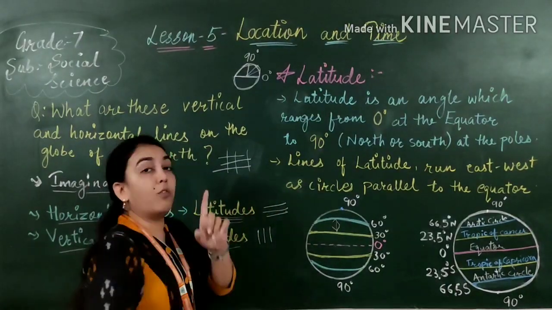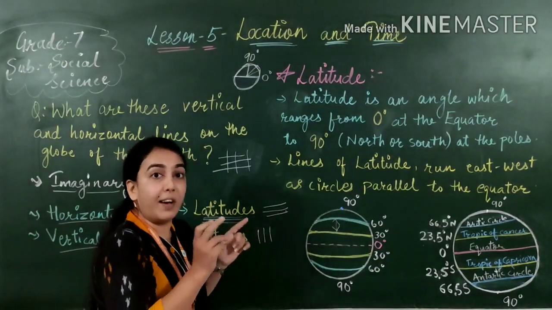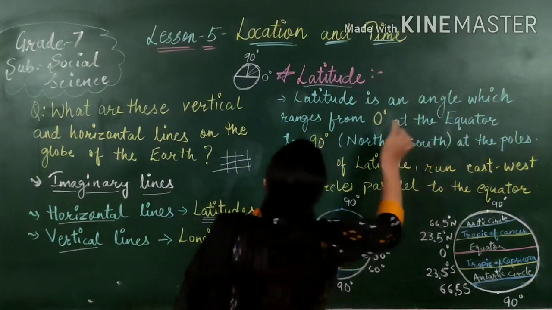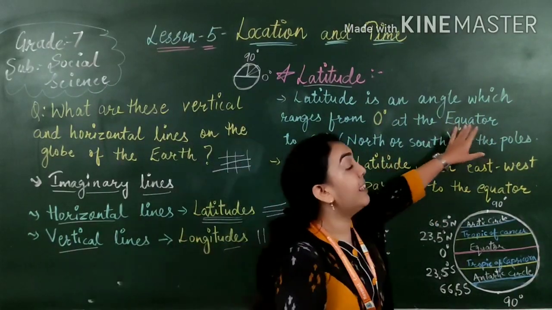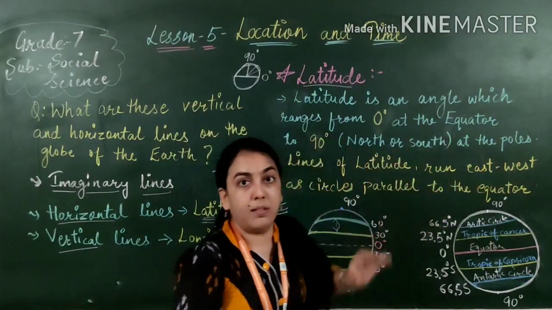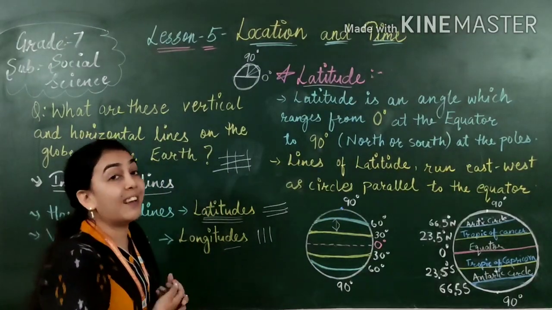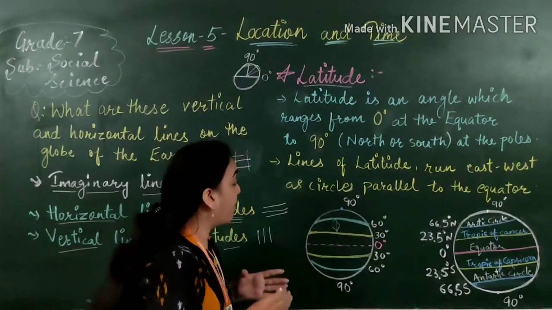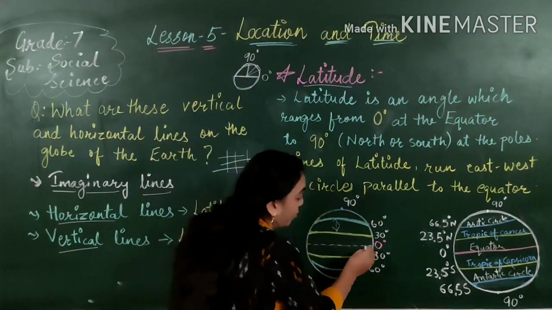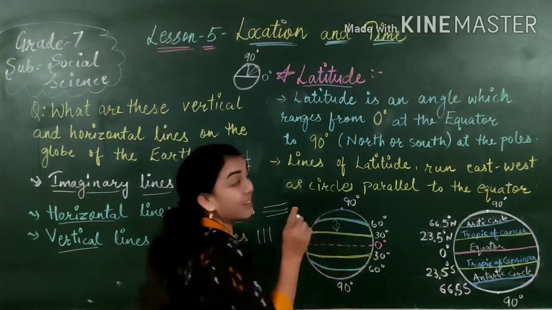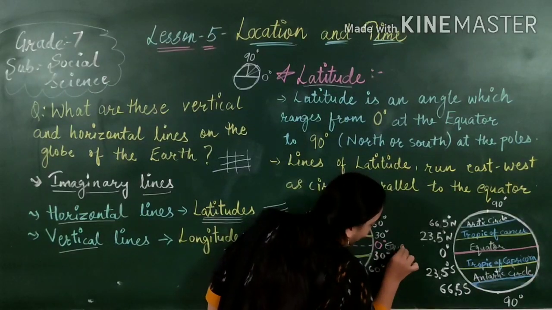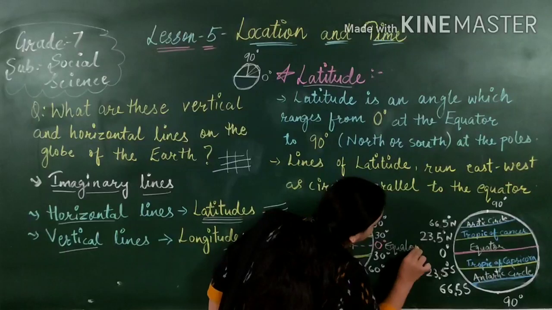Okay, so what can we call latitude? We got to the definition of latitude. Latitude is an angle which ranges from 0 degree at the equator to 90 degree, that is north or south, at the poles. What is the equator? Oh sorry, what is latitude? For example, if this is our globe, the model of the earth, as you call it, here I will draw the 0 degree. What do we call this 0 degree? Yes, we call it the equator.